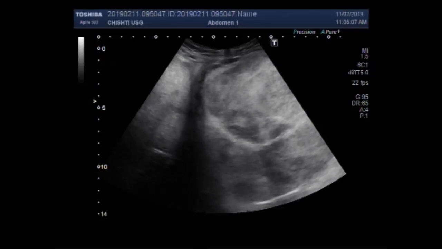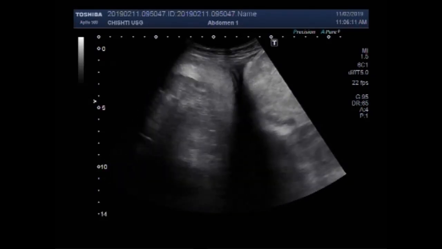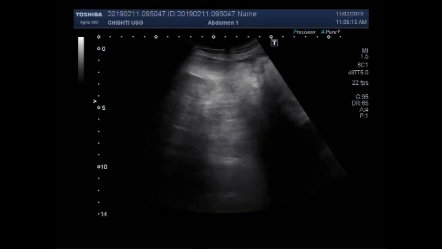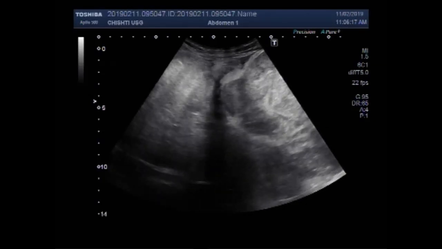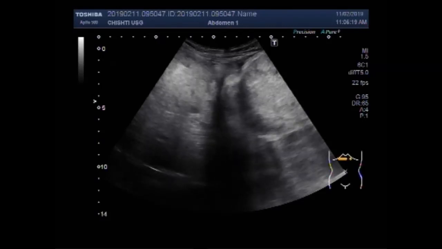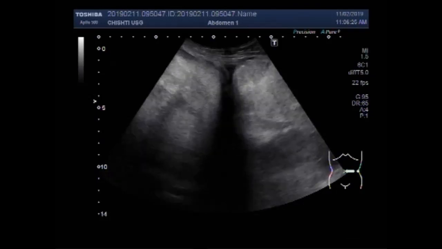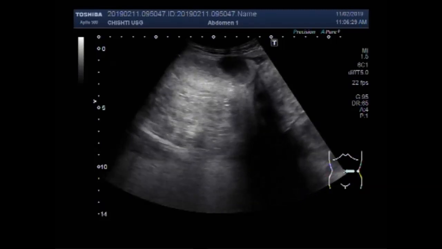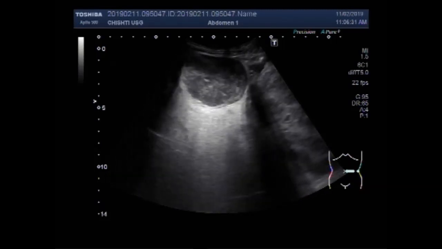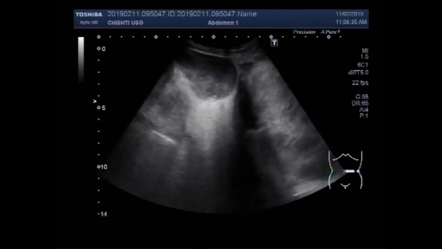This ultrasound video shows the scanning of the left pararenal area. The left kidney is missing and is invisible, and has been involved in a large renal mass. You can see the scanning of a large renal mass, which is visible along with another mass which is possibly an adrenal mass.